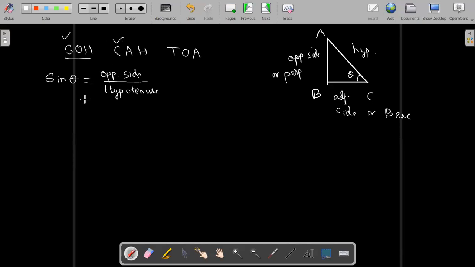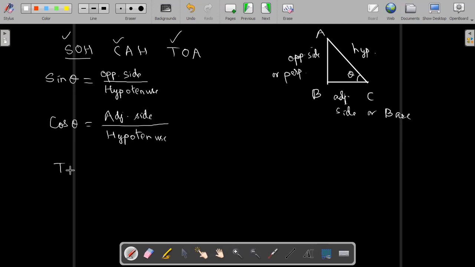Then C for cos. Cos theta will be equal to A upon H. A means adjacent side. This is the ratio of adjacent side upon hypotenuse. Are you getting it? And last is tan.